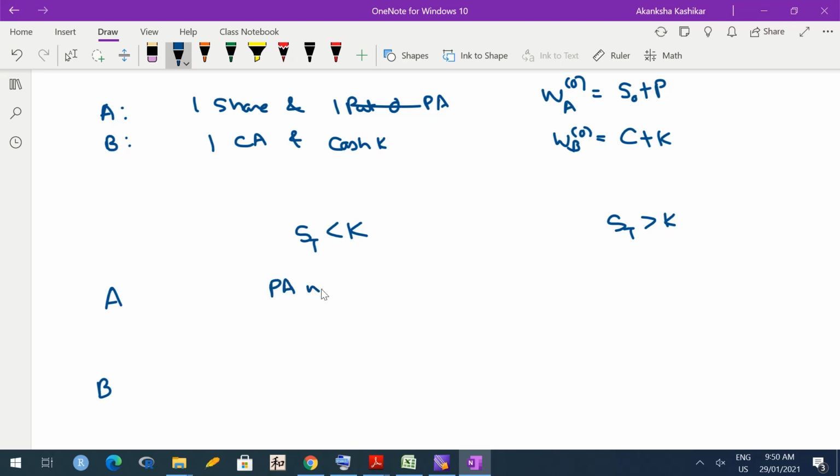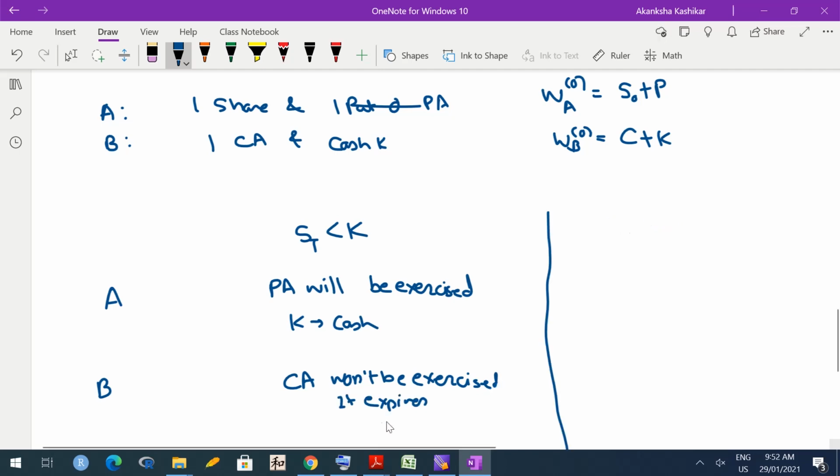So the put will be exercised and the share that we own would be sold at K and we get cash K. Okay, so S0 is gone because the share is sold, but for that we get cash K. On the other hand, the call option won't be exercised, it will expire, so it is no longer worth anything. And the cash K that we have has now become K e raised to plus RT, correct? Because that cash has earned interest.